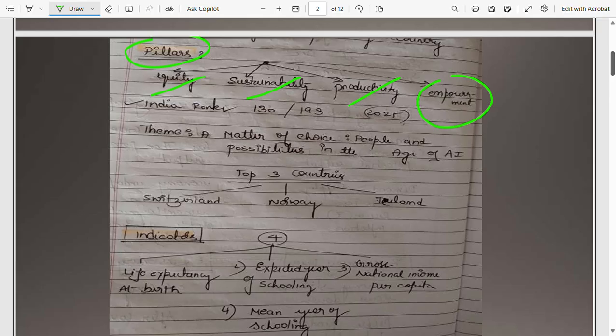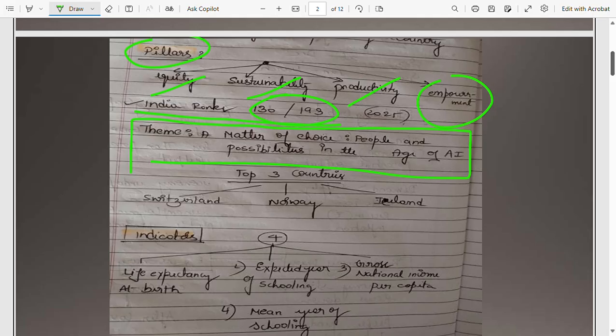So, from the exam point of view, India ranks 130. So India is in 130th position out of 193 countries as per the 2025 statistics. The 2025 theme for the Human Development Index is a matter of choice, people and possibilities in the age of AI. So this is the theme for the 2025 Human Development Index released by UNDP.